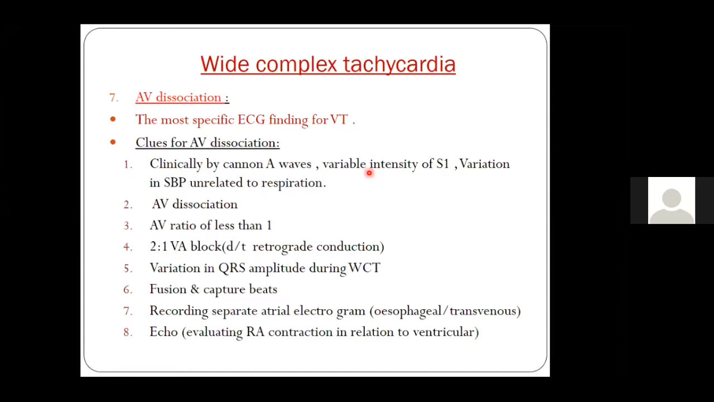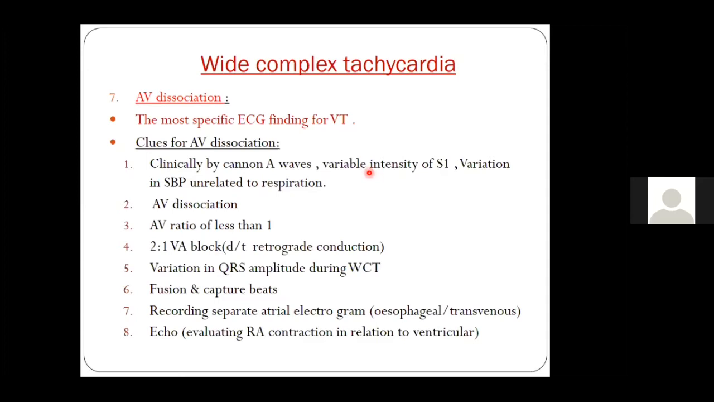One, it is always dependent on the experience of the observer. Only if you look carefully will you find them. Second, try to look in the lead which is very obvious, a lead where the QRS morphology is very good. Many a time we see AV dissociation in leads like aVR. So that is one important thing. It depends on the observer's experience.